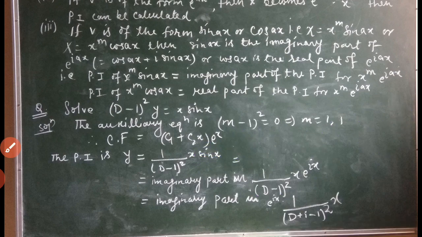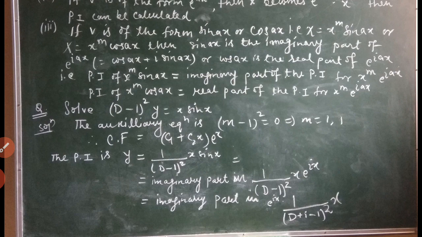And we write it like this: imaginary part of e to the power ix into 1 divided by (D plus i minus 1) whole square into x. Here D is replaced using the power of the exponential function, e to the power ix, and i is the coefficient of x.